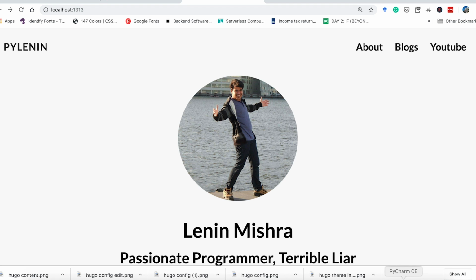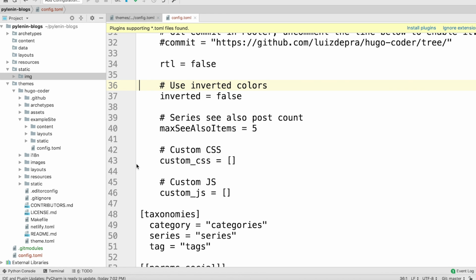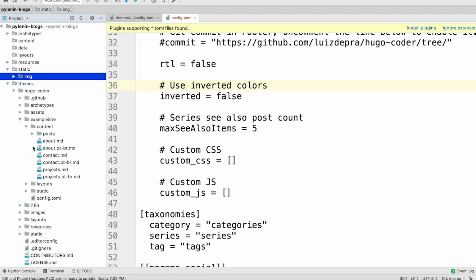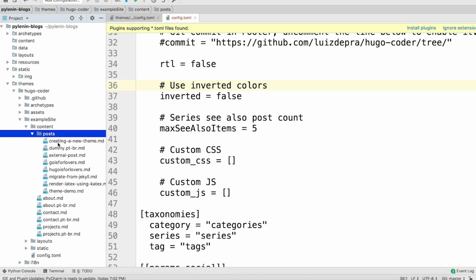Now, how do we add content? Like I mentioned to you before, every time you are in doubt, always check this example site folder inside your themes folder. So let's go ahead, extend our content folder. And here you can see there is a subfolder called posts. And then there is a separate file called about.md. So it makes sense, the about page does not have any sections. The blog page has a lot of blogs in it. So every blog is referring to another URL. So therefore the posts folder here has a lot of blogs inside it and basically is referring to each of those blogs.